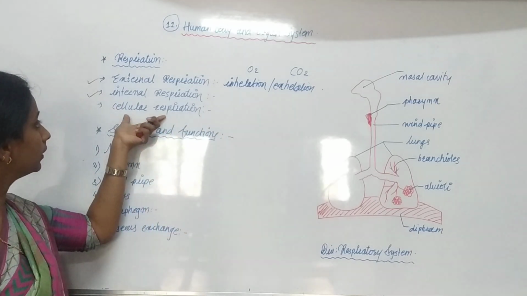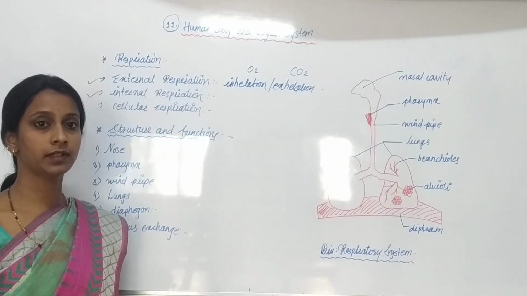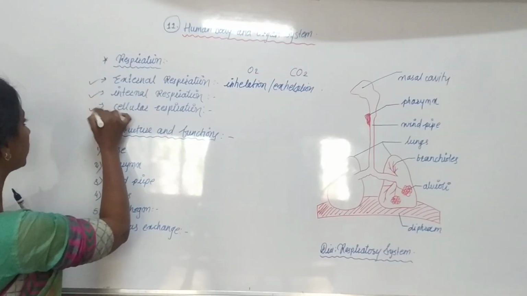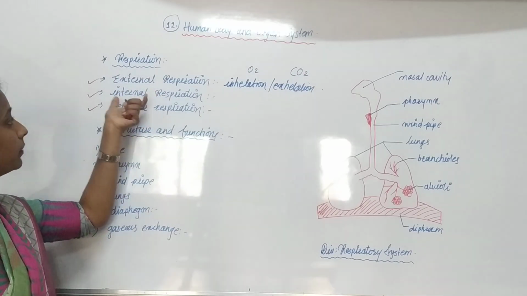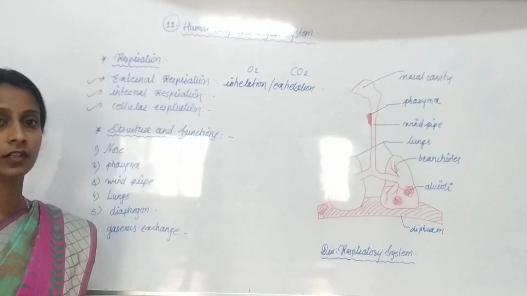When this exchange happens in the cell, that part of the process is called cellular respiration. So these are the 3 steps of respiration: external, internal, and cellular respiration.